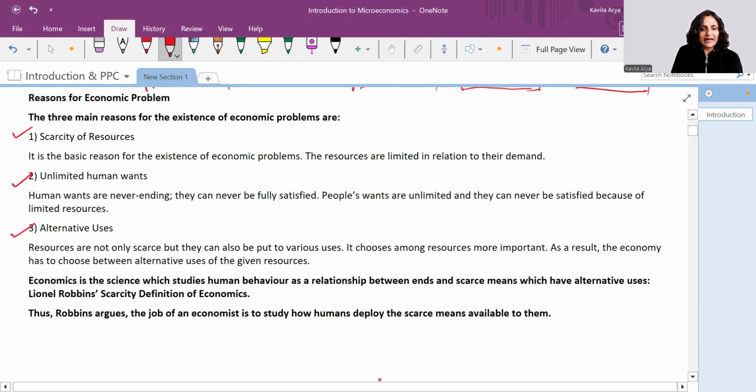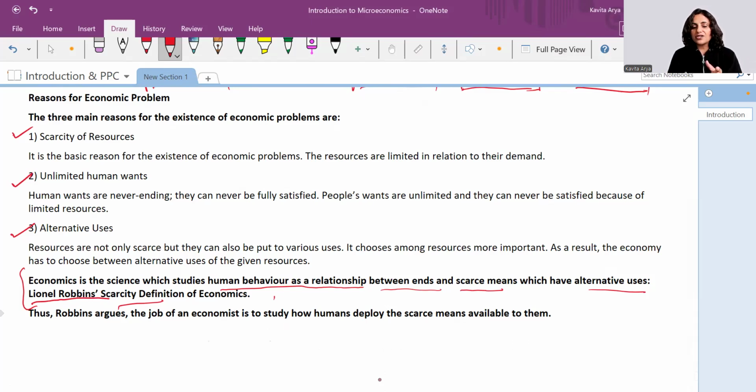Who gave the statement? This statement was given by Lionel Robbins, and he said that human behavior as a relationship between ends and scarce means which have alternative uses is economics. So this definition is called the scarcity definition of economics. Who gave it? It was Lionel Robbins. He gave this definition after Adam Smith gave his wealth definition and Marshall gave his welfare definition, and he ruled out that it's not always the wealth, it's not always the welfare.